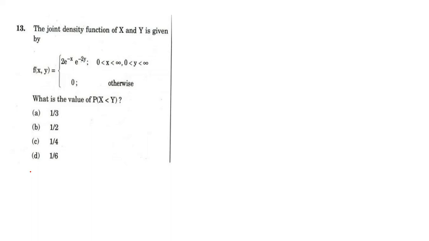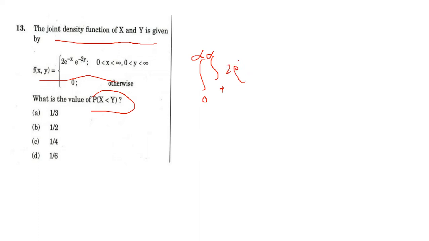Now we can see one more question, question number 13 from paper 1. Given that the joint density function of X and Y is given by, this is the joint density function, we need to find probability of X less than Y. For finding probability of X less than Y, we take 0 to infinity and X to infinity. Function is 2 into e power minus X into e power minus 2Y. First we do integration with respect to Y, then we do integration with respect to X.